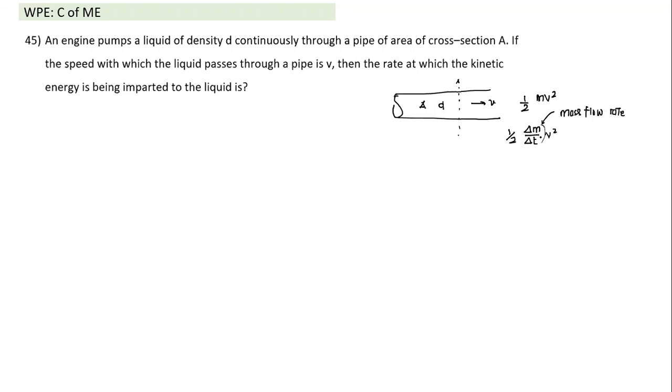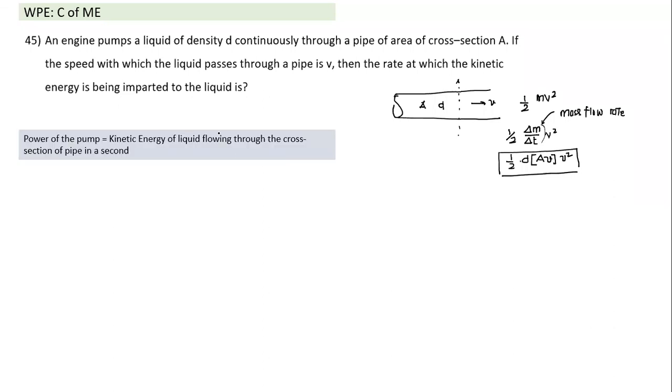So this is the mass flow rate, the mass which is passing through in unit time, and mass flow rate is equal to density into volume flow rate, and volume flow rate is area of cross section into velocity. So the energy which is crossing in unit time, the rate at which kinetic energy is passing through the cross section, that's what it is. And where is this energy coming from? If water is flowing through the pipe, coming initially from a water sump, it means this energy has been imparted to the flowing water by the pump.